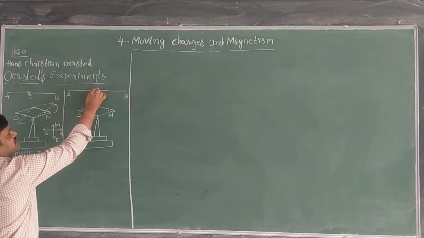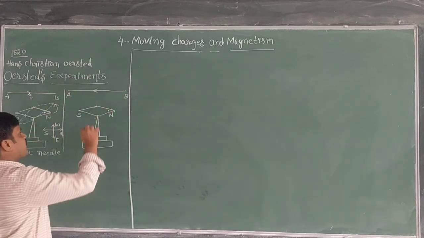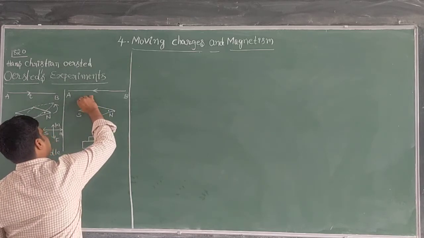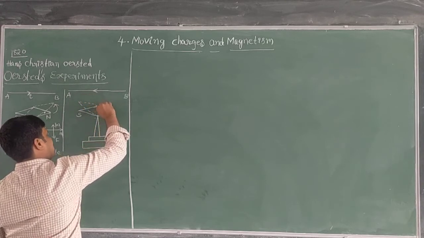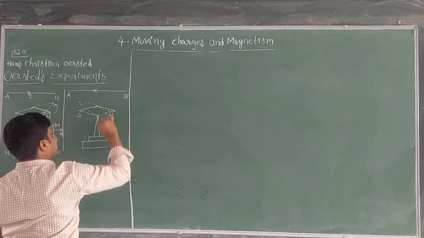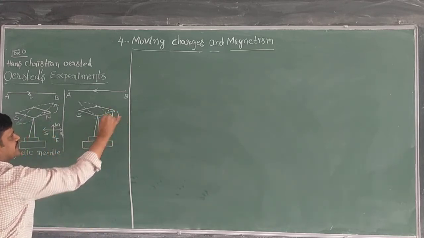Suppose the current is flowing from B to A. If the current is flowing from B to A, then what happened? Let me see here. Now this magnetic needle is deflecting, like this. This magnetic needle is deflecting. That means here the north pole is deflecting like this.